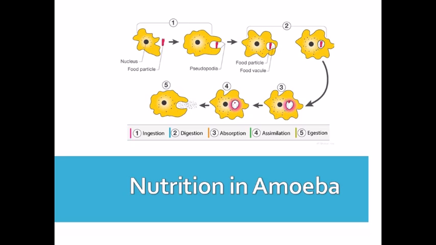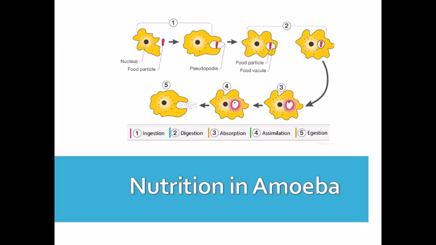So now we will discuss the different steps of nutrition in amoeba. First we'll start with ingestion. Amoeba eats tiny microscopic plants and animals as food, which float on the water in which it lives.